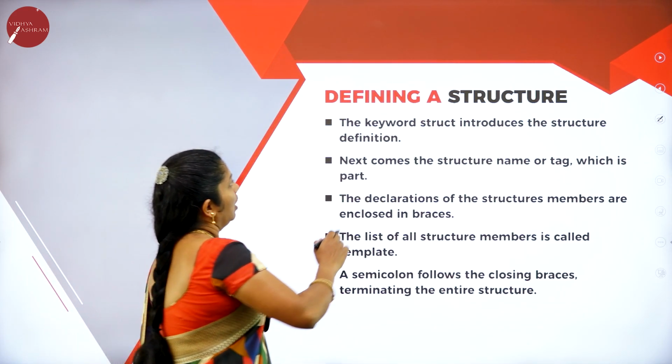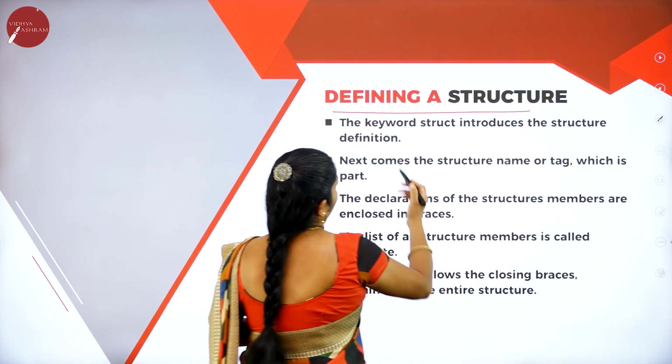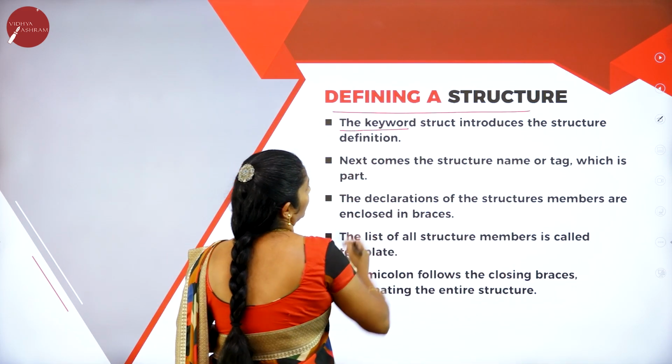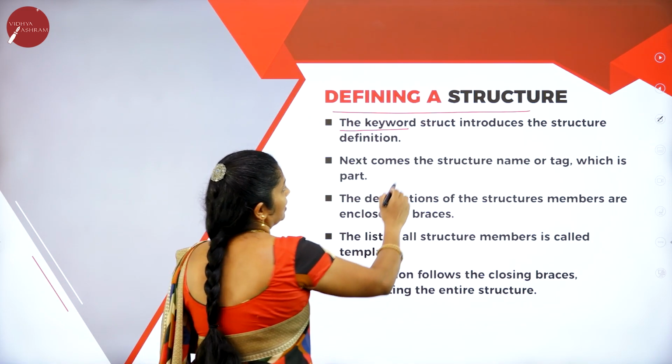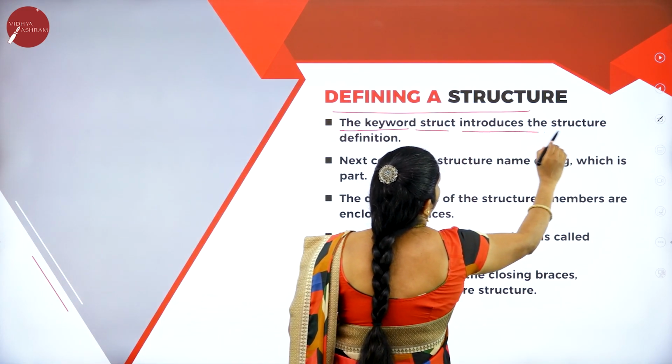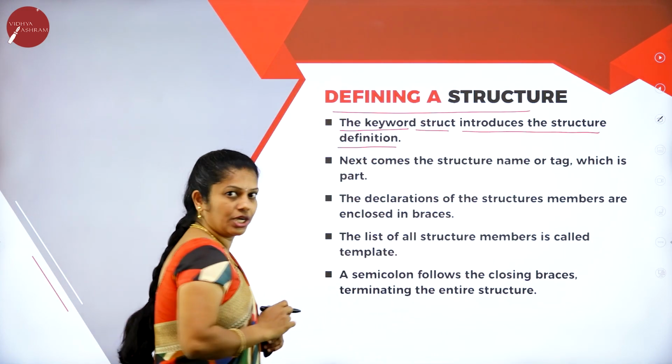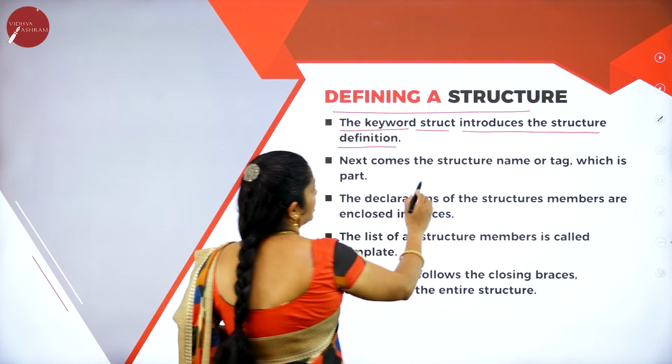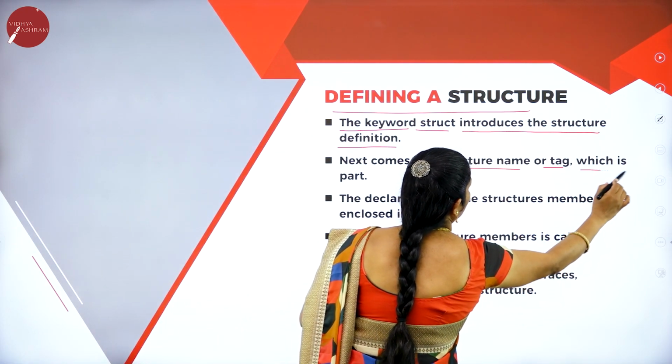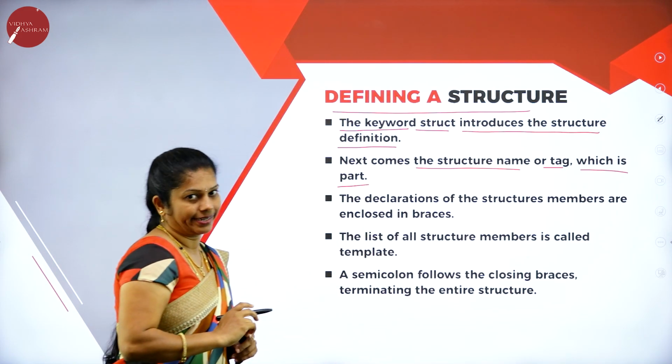Next, we'll move on to defining a structure. Here you know that the keyword struct is introduced. The struct introduces the structure definition. Next comes the structure name or tag, which is part of the structure.